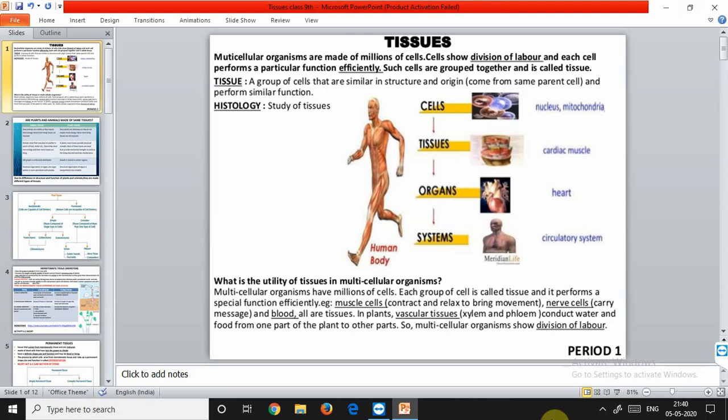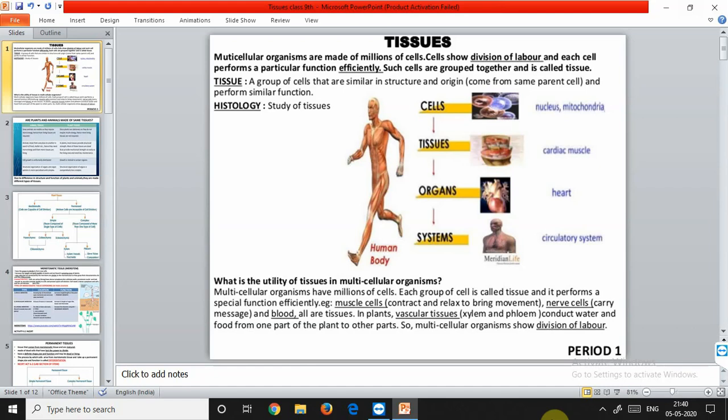As I told you, there is no utility of tissues in unicellular organisms because of no division of labor, but in multicellular organisms, tissues are of utmost importance. Multicellular organisms have millions of cells. Each group of cells is called tissue, and it performs a special function very efficiently. The muscle cells are for contraction and relaxation so that the body can do movements. Then the nerve cells carry messages, and blood is also a type of tissue. It is a connective tissue.